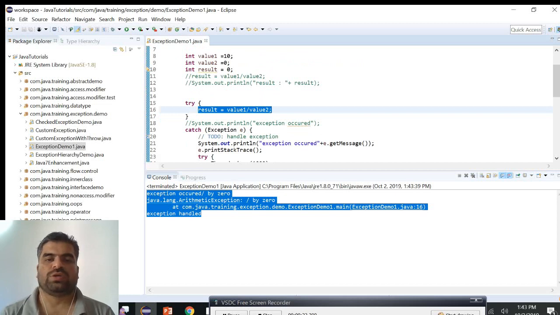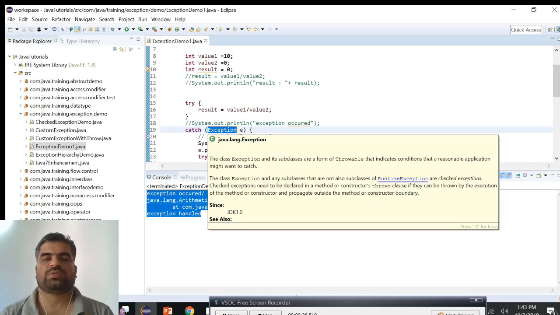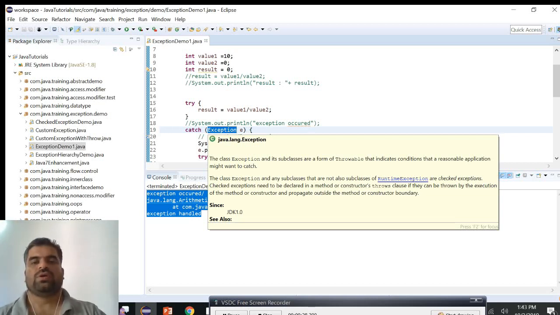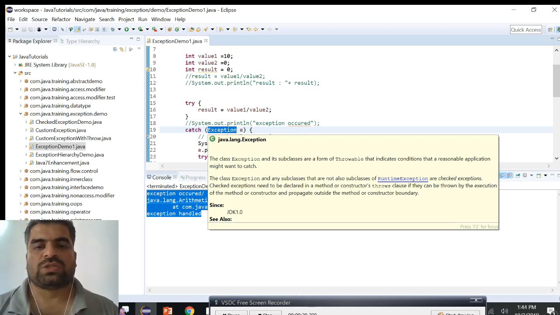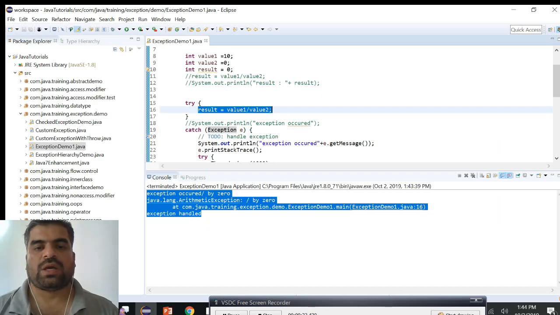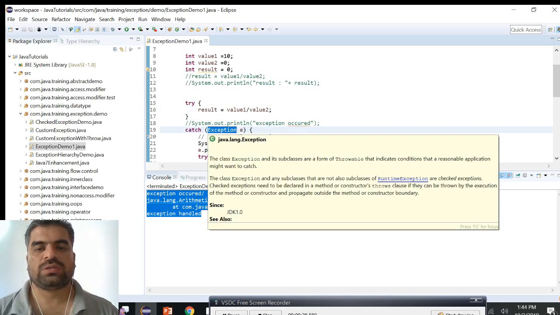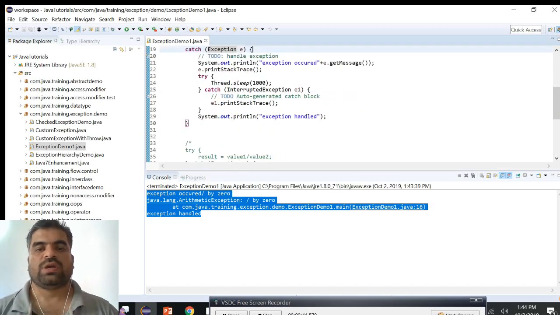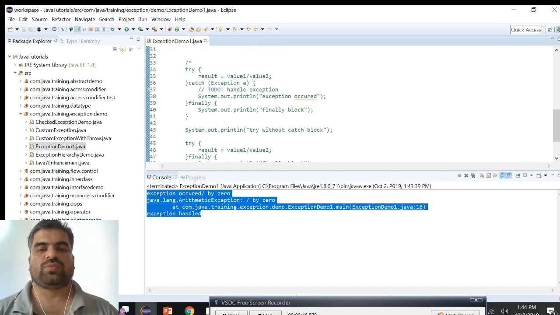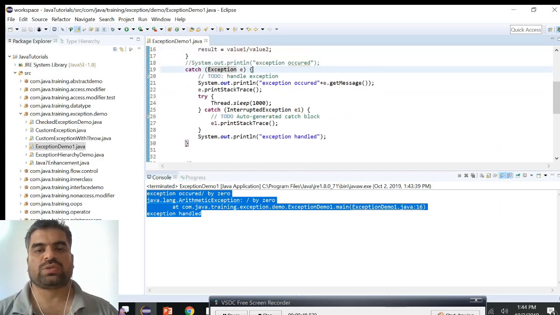So here the arithmetic exception happened, and that exception is a subclass of the Exception type, and it was handled in the catch block. Exception is the superclass of all the exceptions, and we handled that nicely here in this code.